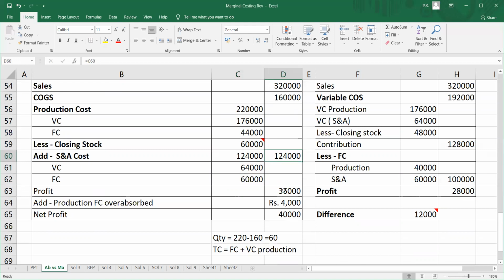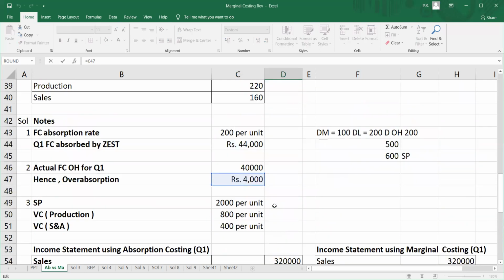So what is my profit now? My profit is sales minus cost of goods sold minus the selling and admin expenses. So I get over here 36,000 rupees as my profit. To that I am adding over absorption. 4,000 रुपया जो मैंने ज़्यादा ही कमा लिया, because I had actually done what? There was an over absorption of rupees 4,000 over here. Why?